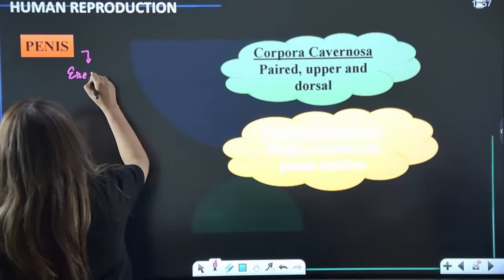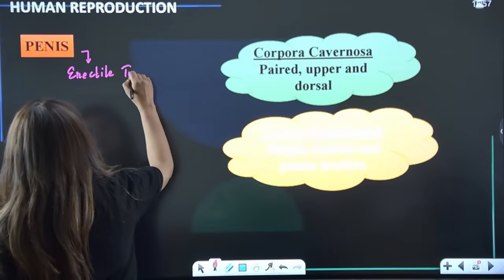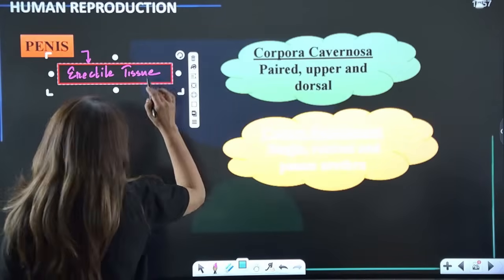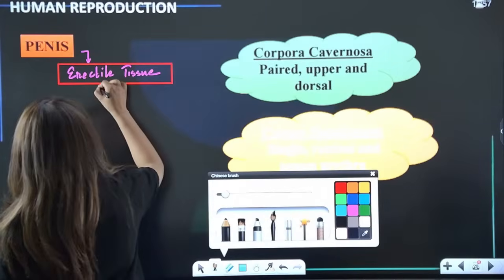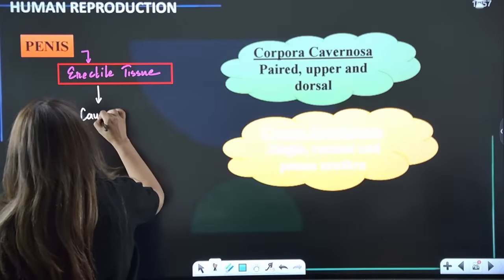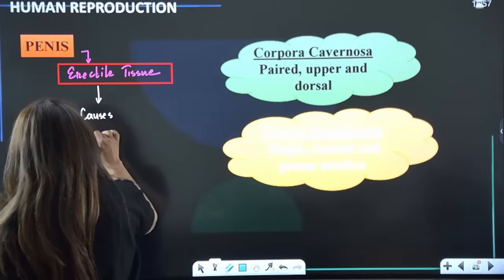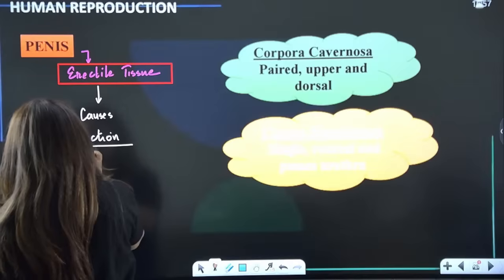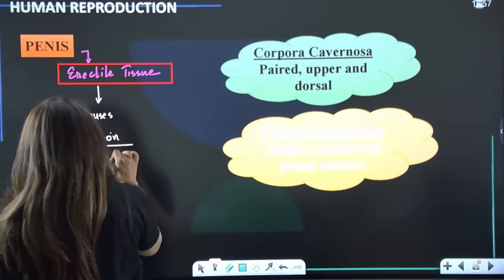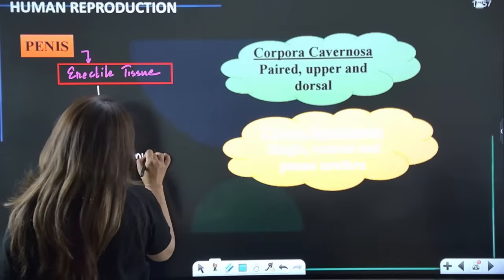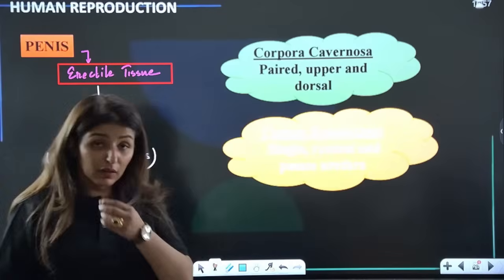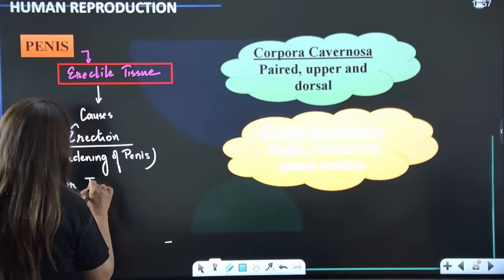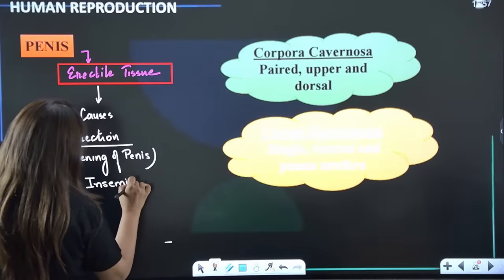Now, penis consists of one very important tissue, write down, which is known as erectile tissue. And this erectile tissue, as the name says, causes erection. What does erection mean? Hardening of the penis. Right? Now this erection is important for insemination, that is deposition of semen in the female tract.